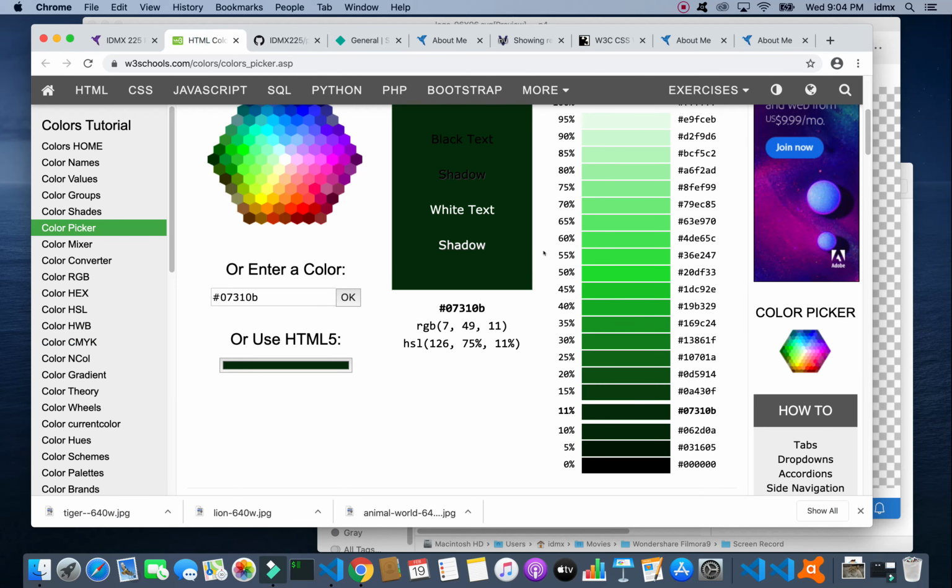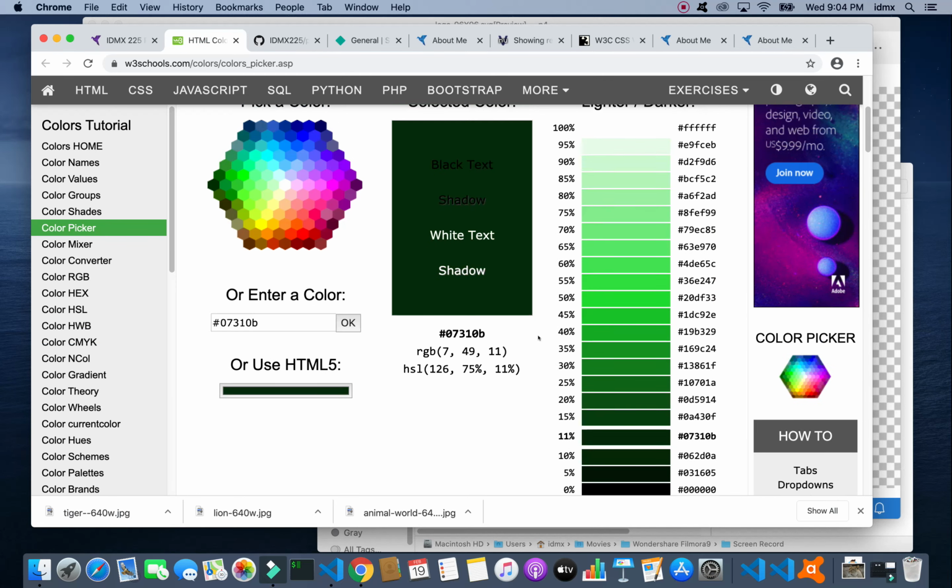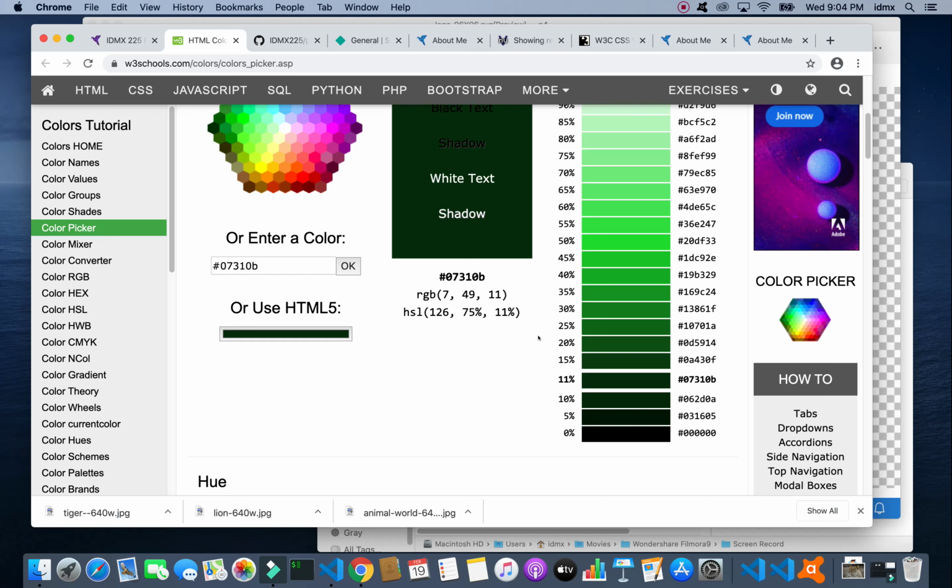Got to go find it. That is sort of guaranteed to look okay using the existing green. And I have no idea which one I want, but maybe I'll go with this 19B329. So I will copy that.